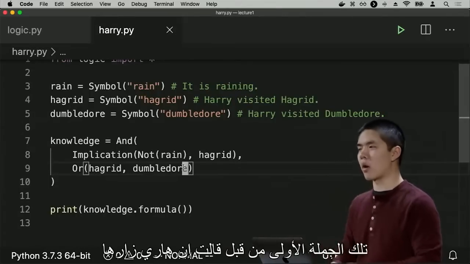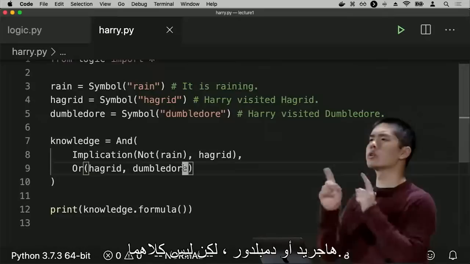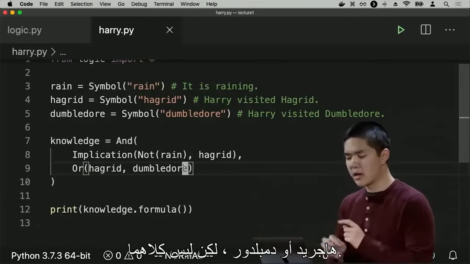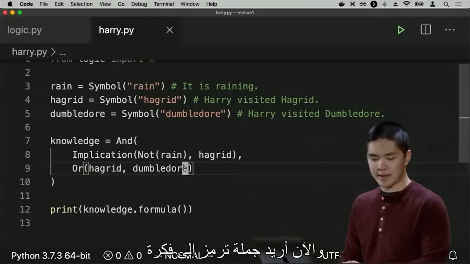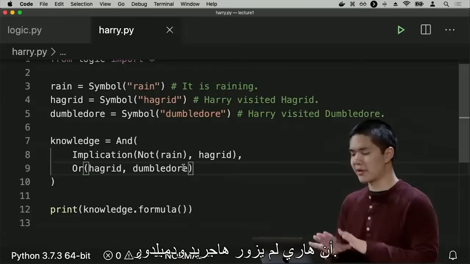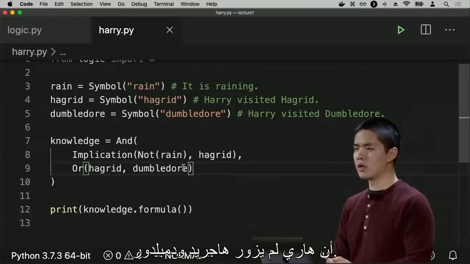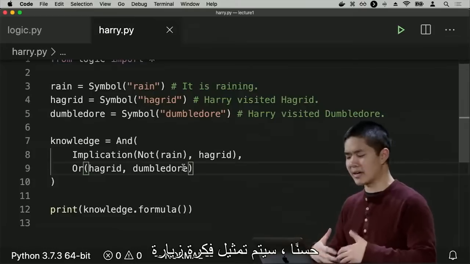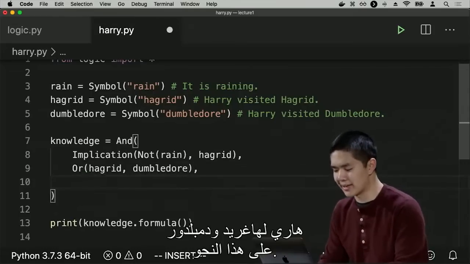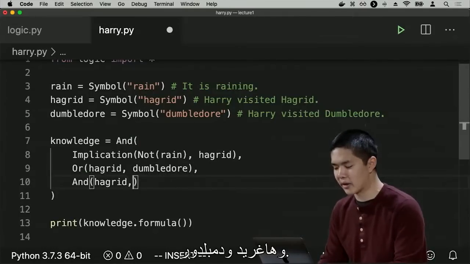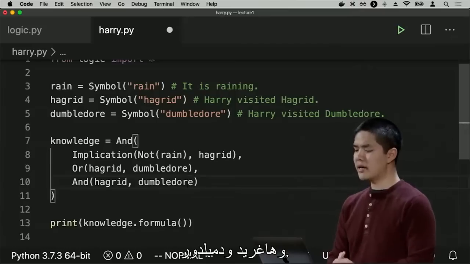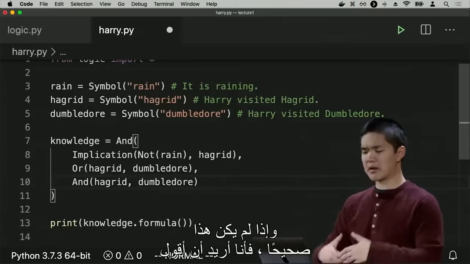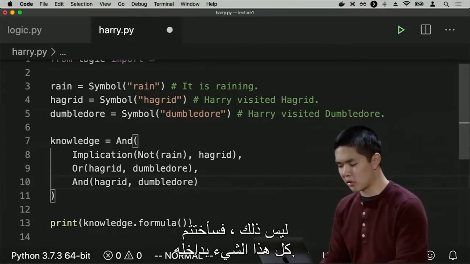That initial sentence from before said that Harry visited Hagrid or Dumbledore, but not both. So now I want a sentence that will encode the idea that Harry didn't visit both Hagrid and Dumbledore. Well, the notion of Harry visiting Hagrid and Dumbledore would be represented like this, And of Hagrid and Dumbledore.